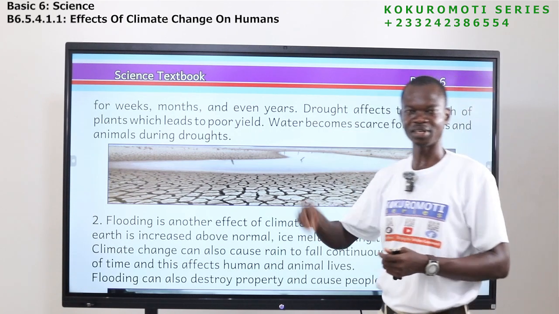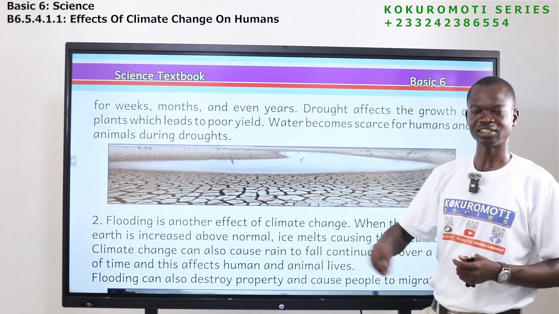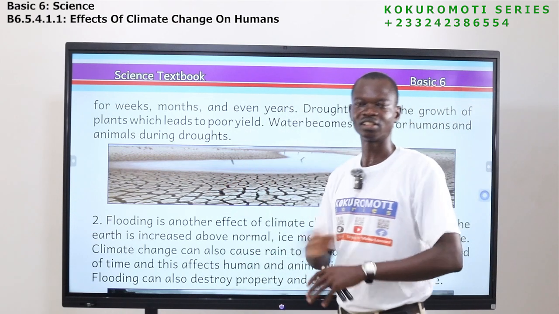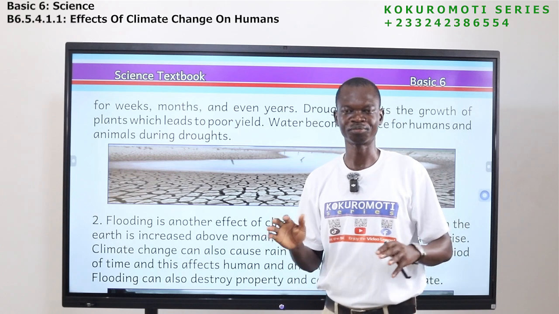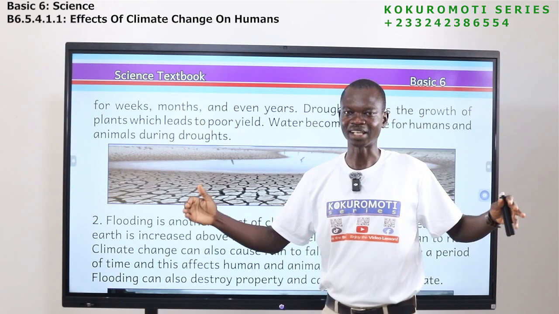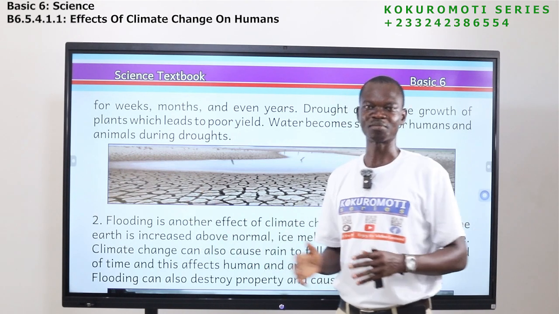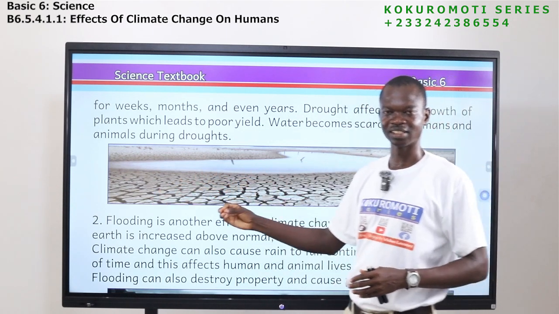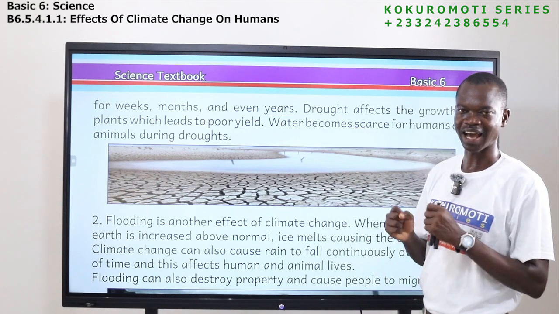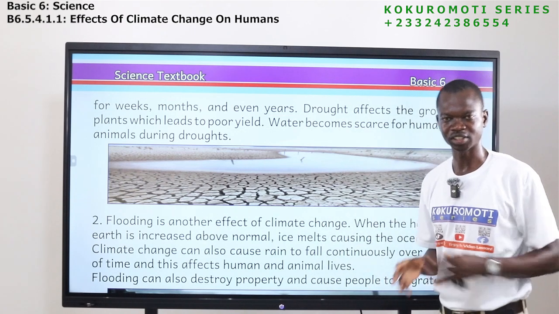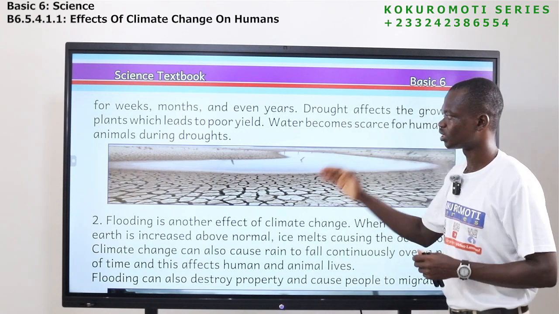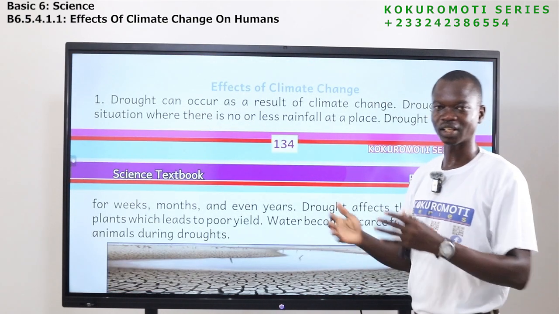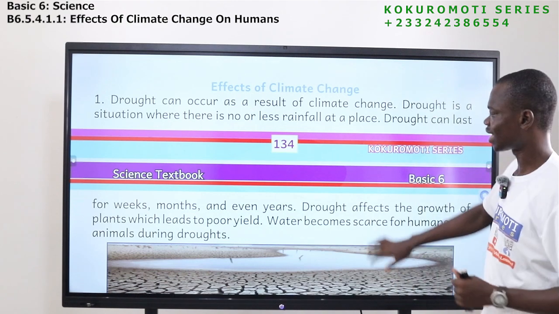Effects of climate change. If there is changes in weather pattern, if there is changes in temperature, this is what will happen. There wouldn't be any rainfall for months, for years. And if it happens like that, this is what we see. Plants will die, water becomes scarce, our soil becomes so dry, hard, and you can't use it for any agricultural purposes. So one of the effects is drought. So drought is a situation where there is no or less rainfall at a place.